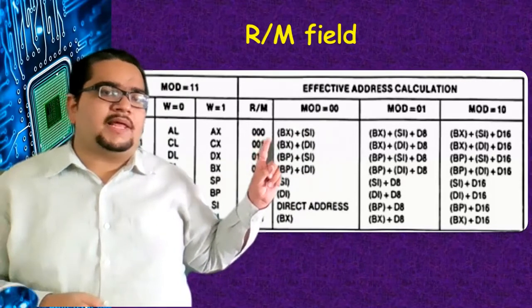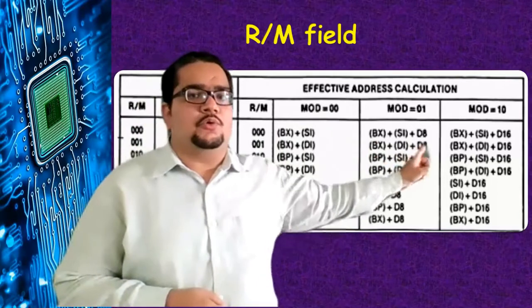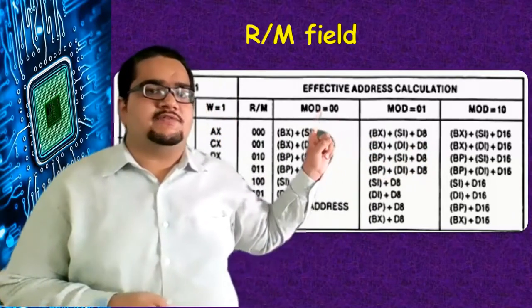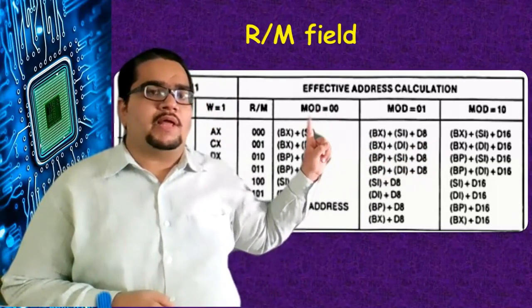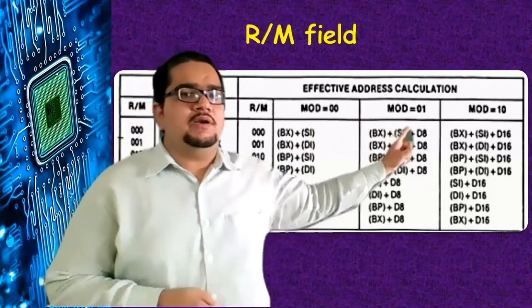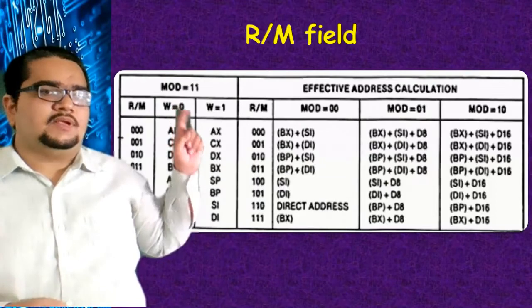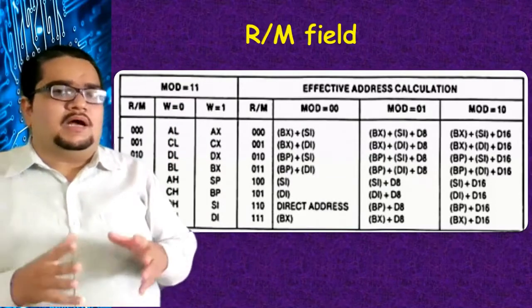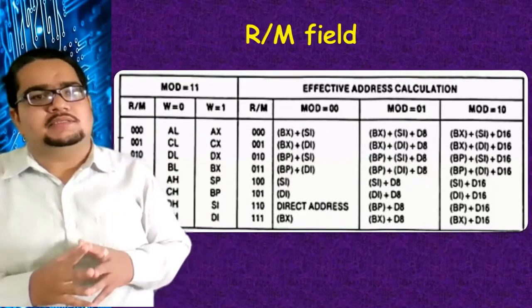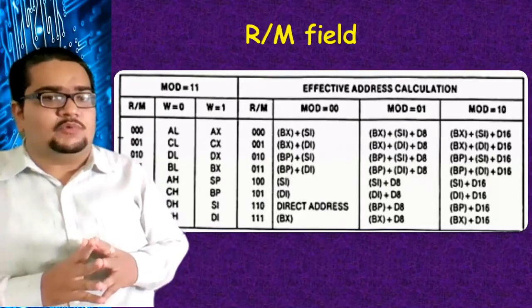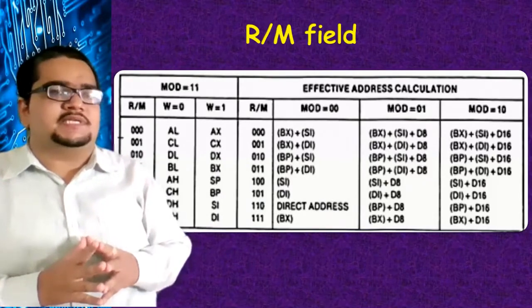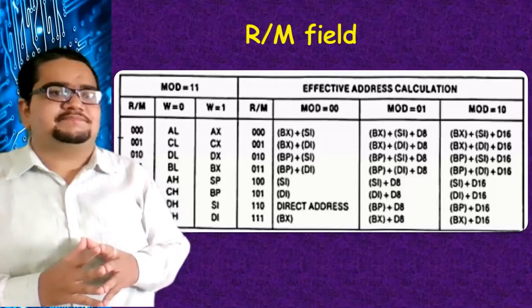So this code applies to all which is there in the first row, depending upon the changing values of mode, whether mode MOD is 00, 01, 10, or in this case 11. Okay, about this one, we will come to know and clearly understand while talking about the specific addressing modes. When we check it, we'll get to know about this.